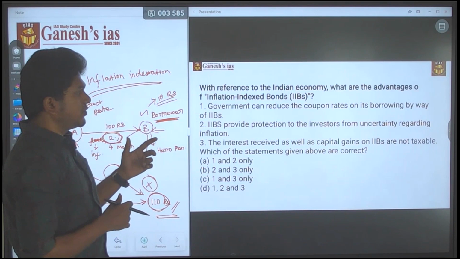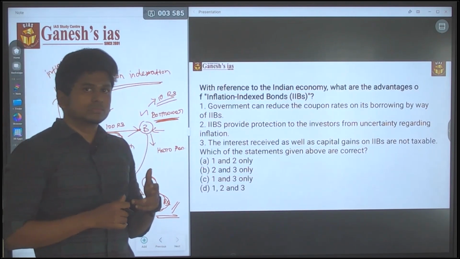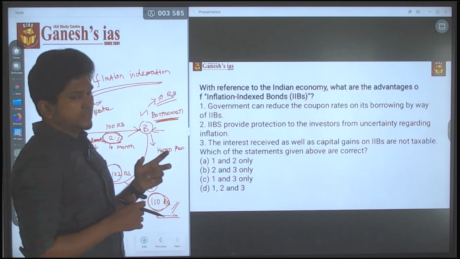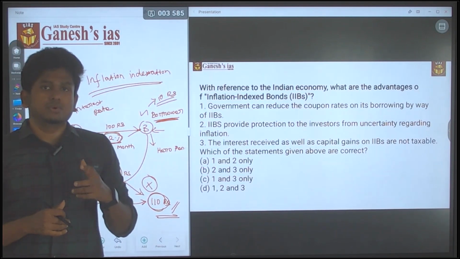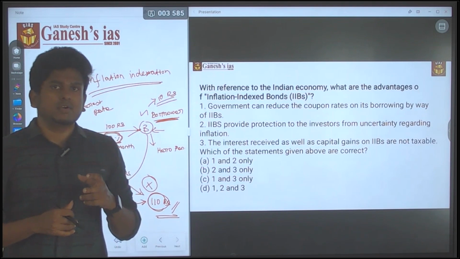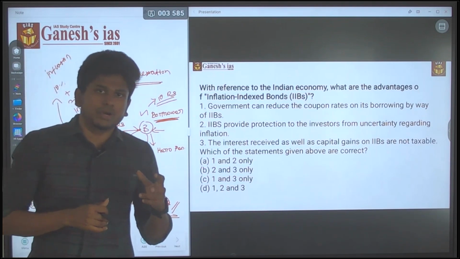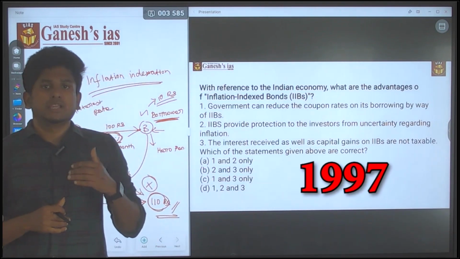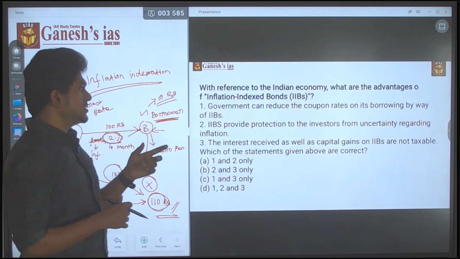Now you have to find whether any one of the statements is true or wrong. Let's consider. First of all, inflation indexed bonds are normally issued by the Government of India. So the bond issuer of the inflation indexed bond is only the government. They started issuing this bond from 1997. Since 1997 they are issuing the inflation indexed bond. So consider the first statement.